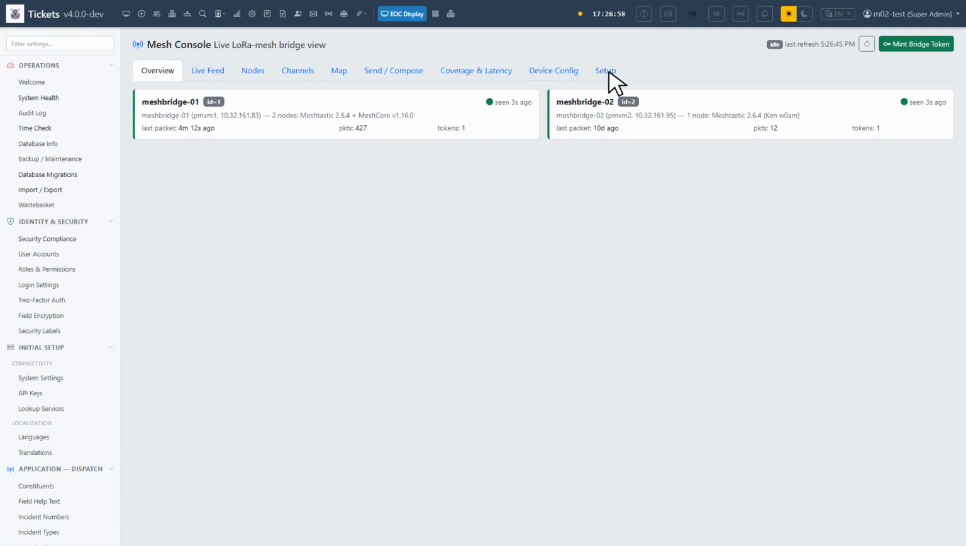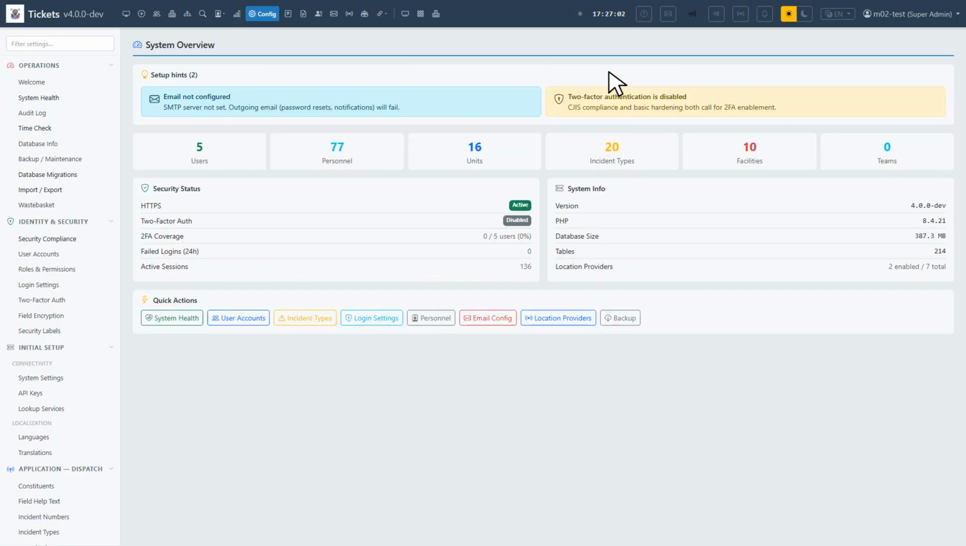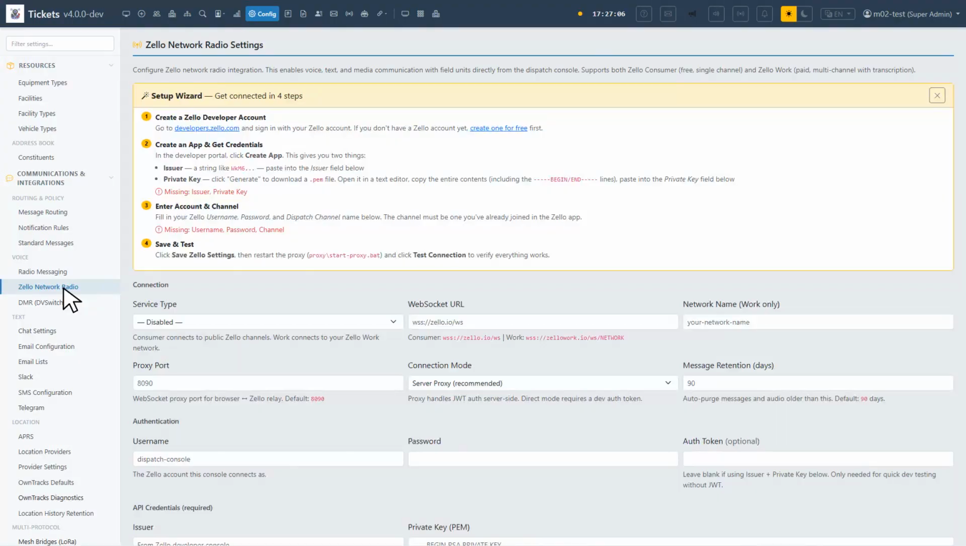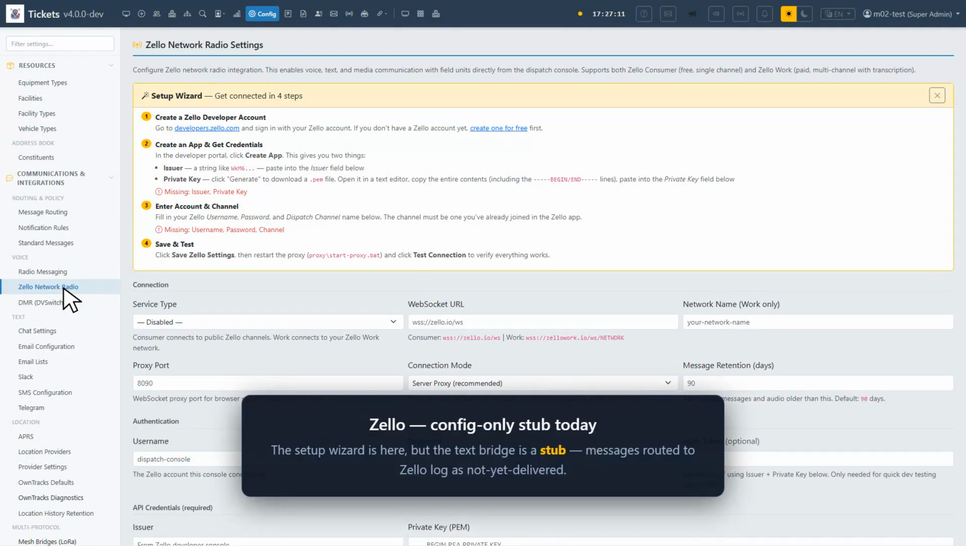Like that. Tagged with the source so you know which radio it came from. Zello. Push-to-talk over IP. Many fire and EMS agencies use it as a backup channel. In TicketsCAD, you can configure Zello in settings, but the text bridge is a stub today. Messages routed to Zello are logged as not yet delivered. It is wired for configuration, not live traffic.